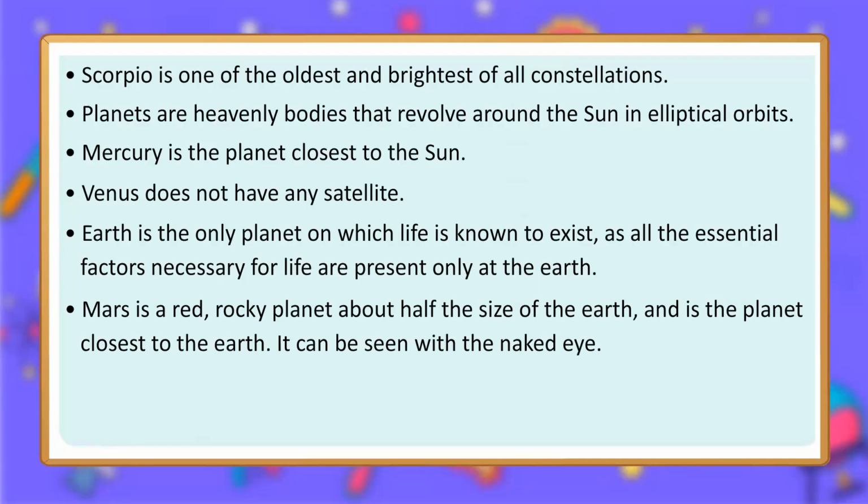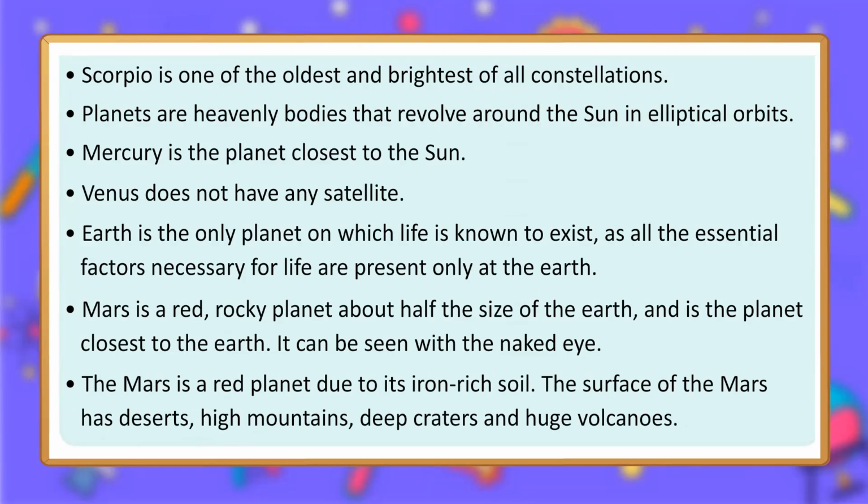Mars is a red, rocky planet about half the size of the Earth, and is the planet closest to the Earth. It can be seen with the naked eye. The Mars is a red planet due to its iron-rich soil. The surface of the Mars has deserts, high mountains, deep craters and huge volcanoes.